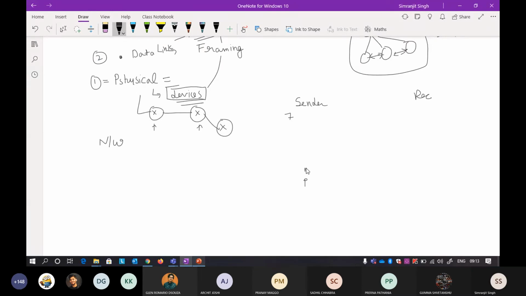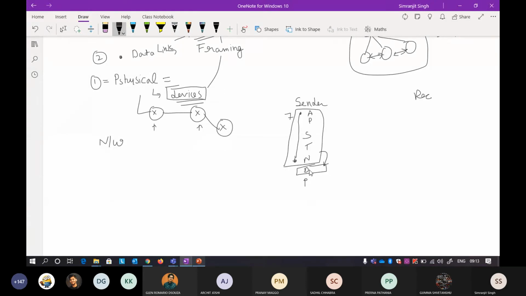You will start from the application layer when sending: application, presentation, session, transport, and network. You do not know from here what exactly these layers are doing. Don't worry about it. Suppose some data is transferred to the data link layer.